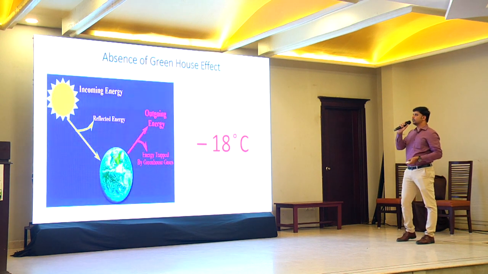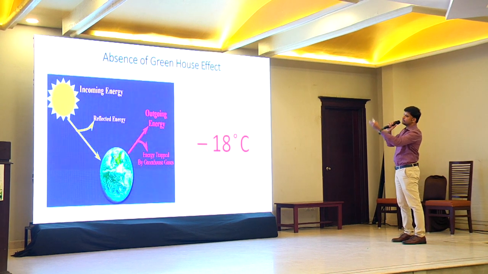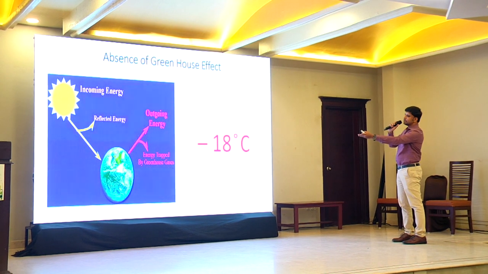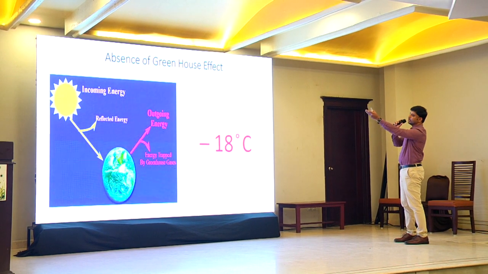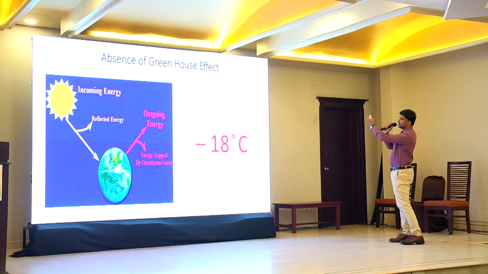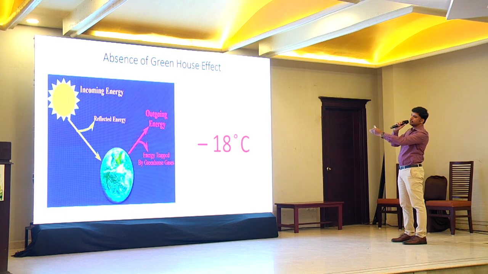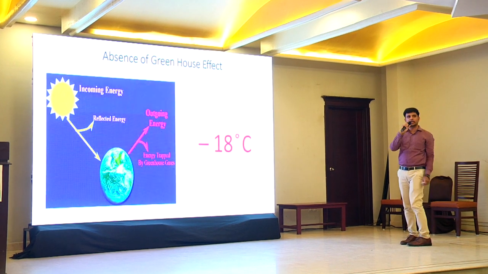Imagine that this is the incoming energy from the solar, and as I said earlier, even before it reaches the Earth's surface, some part of it is getting reflected back, and after being absorbed by the Earth's surface, it again gets reflected back here, and some portion of it is getting trapped by these greenhouse gases.